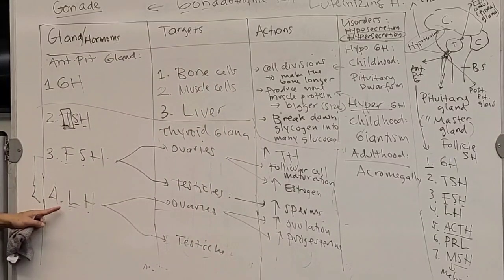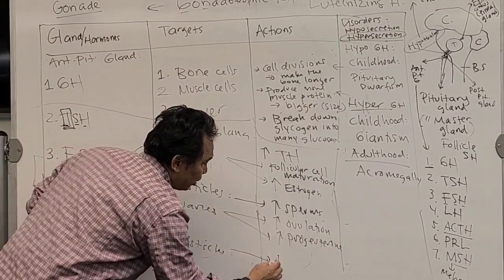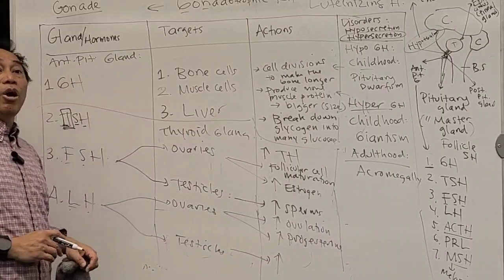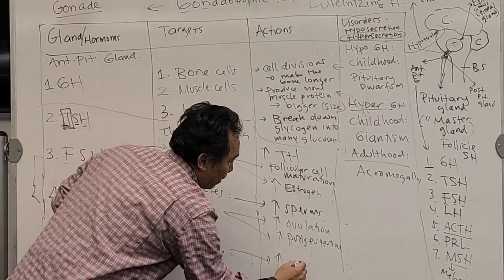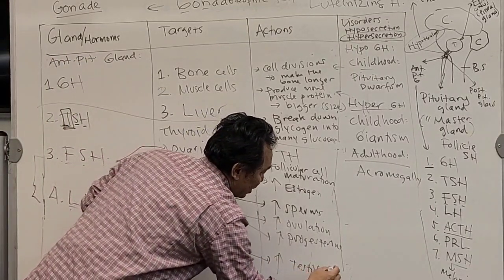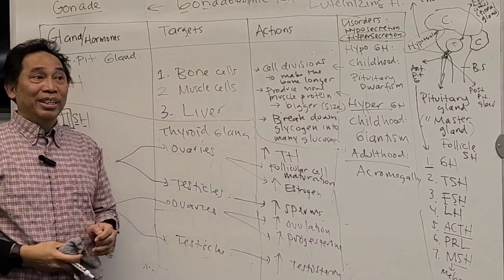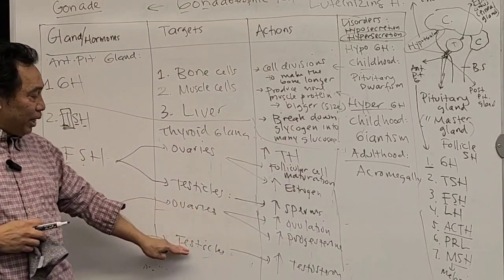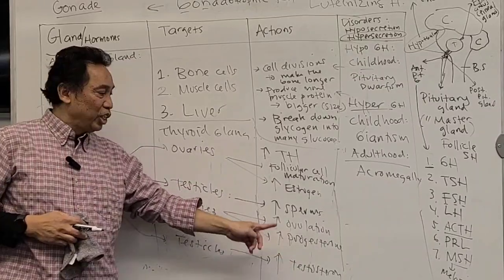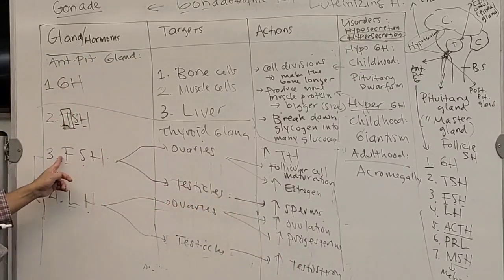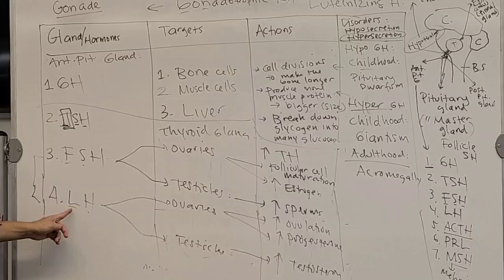Get it? In the male, in the testicle, the action is that it stimulates the male hormone. What is the male hormone? Testosterone. You get this one? So you're going to see over here, the testicle produces sperm and also produces the hormone testosterone. The sperm is stimulated by FSH, but the testosterone is stimulated by the LH.